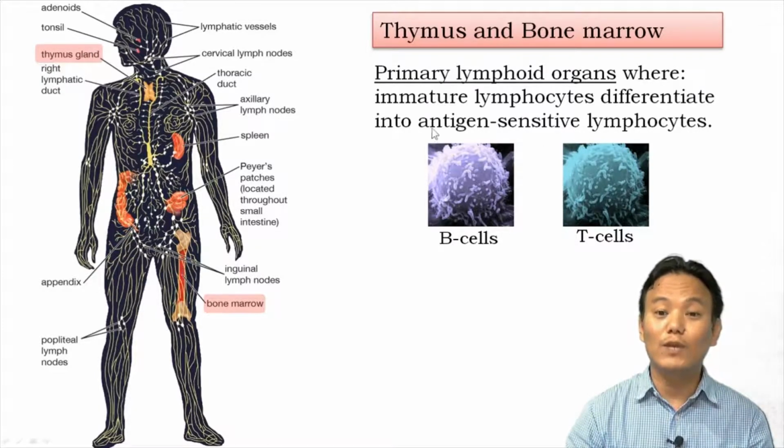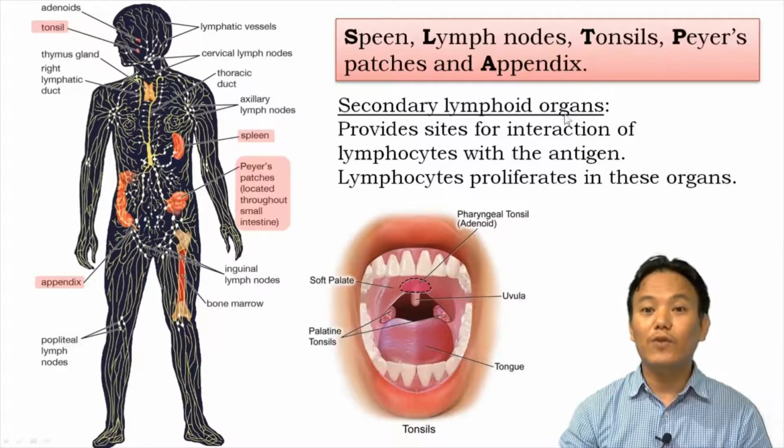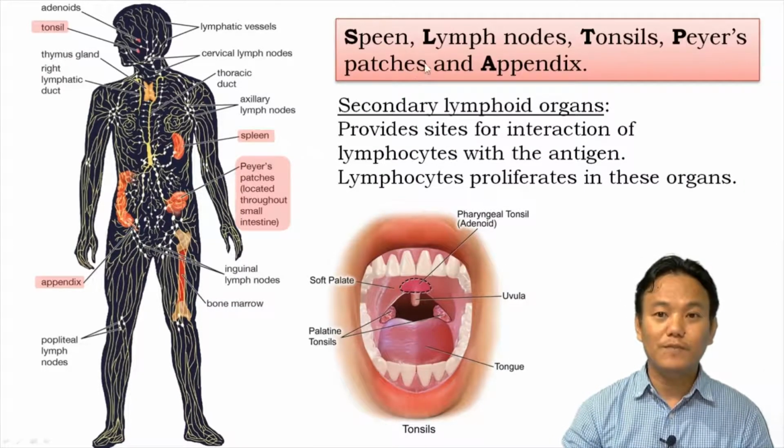So you can correlate between their names and their site of differentiation. In secondary lymphoid organs, we have spleen over here. We have lots of lymph nodes. We have tonsils. We have Peyer's patches in the small intestine. Then we have appendix. Right. So these are the secondary lymphoid organs.